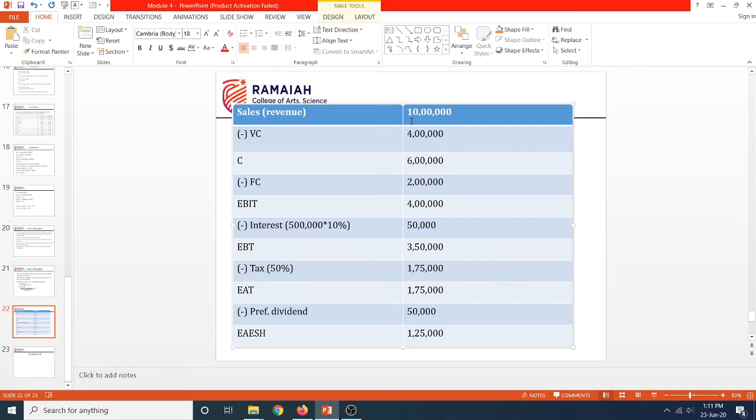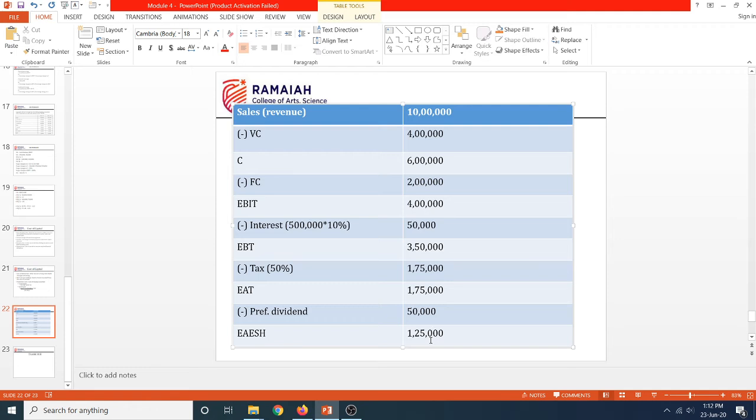So this is how the actual costs flow. First you need to provide for your variable cost, then you pay your fixed cost, then you pay your interest. After paying your interest, you are paying tax on this EBT of 3,50,000. On this amount, you are already paying income tax. So when you are distributing earnings to your shareholders, they need not pay tax because you have already paid on their behalf.